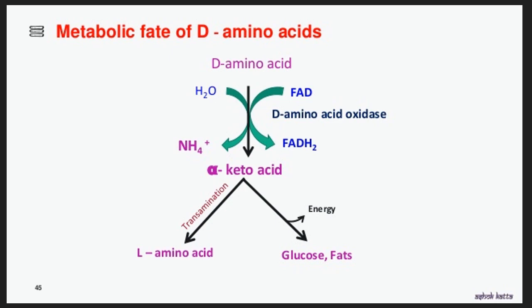This is the metabolic fate of D-amino acid. The extra form of amino acid is converted into alpha-keto acid in the presence of the D-amino acid oxidase enzyme. In this reaction, FAD is converted into FADH2, and a water molecule is required to separate the amino group from the D-amino acid in the form of ammonium. In the next step, alpha-keto acid is converted into L-amino acid by the same process, that is transamination reaction, and it is also used for the production of glucose, fat, and to generate energy.